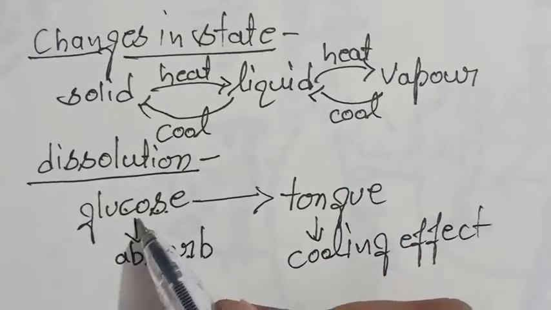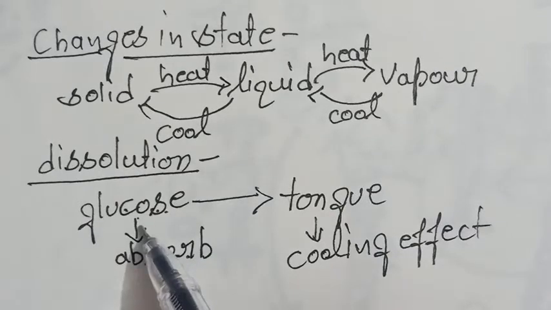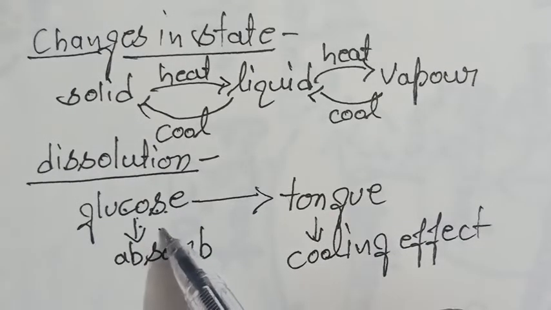So this process is an endothermic process.